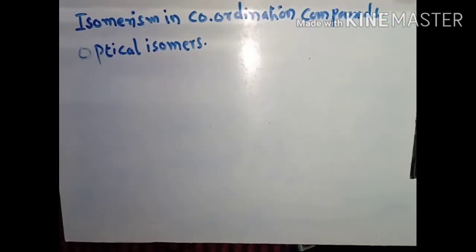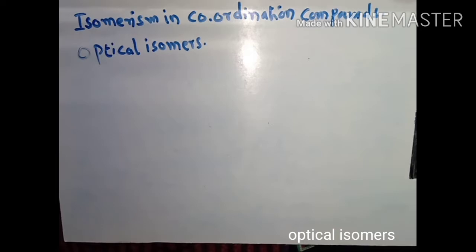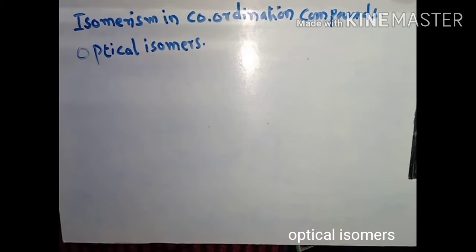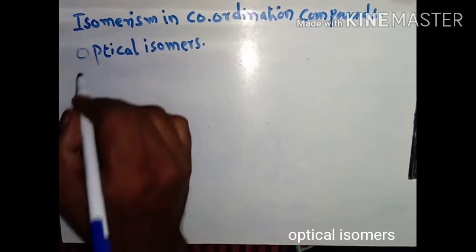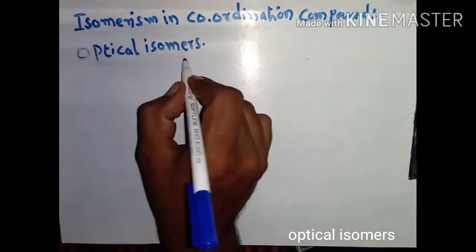Dear student, we are discussing isomerism in coordination compounds. In the last video we discussed the geometrical stereoisomers, in which stereoisomers are classified as geometrical isomers and optical isomers. We discussed the geometrical isomers, the cis and trans isomers. Now in this video we are discussing the optical isomers.